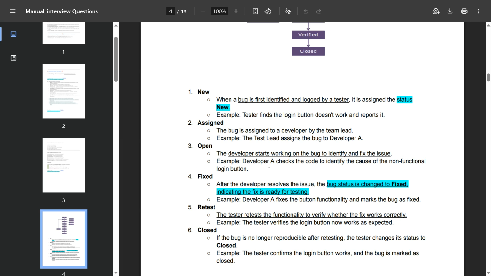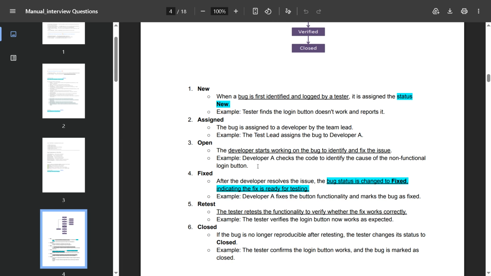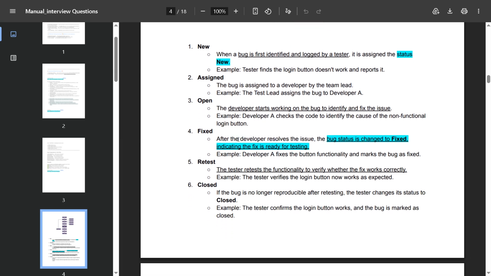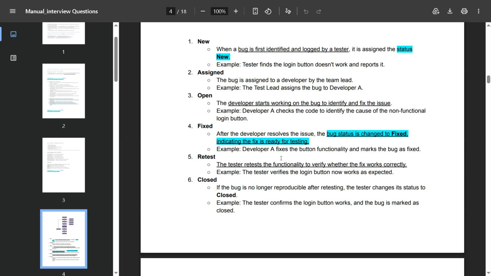For example, the developer checks the code to identify the cause of the non-functional login button. Fixed stage: after the developer resolves that issue, the bug status is changed to fixed, indicating the fix is ready for testing. Example, the developer fixes a button functionality and marks the bug as fixed.